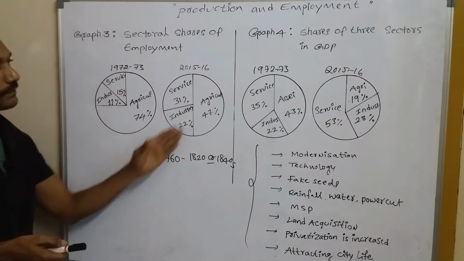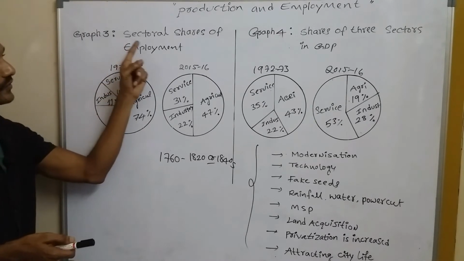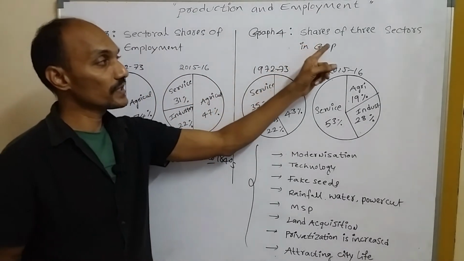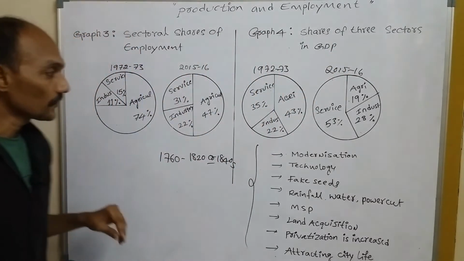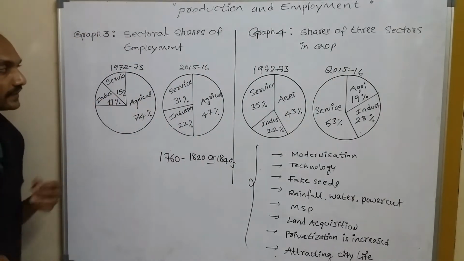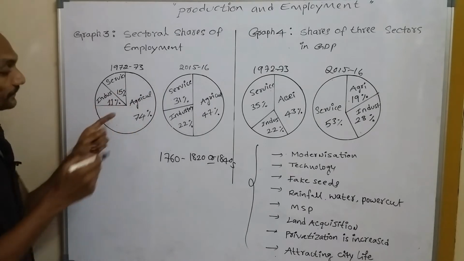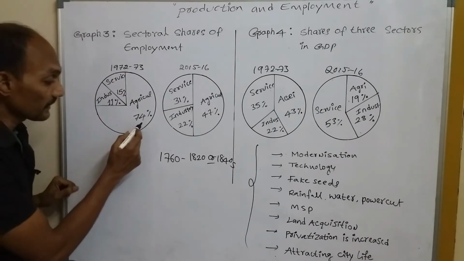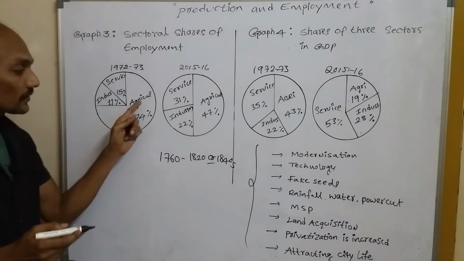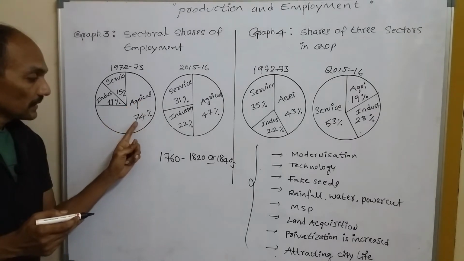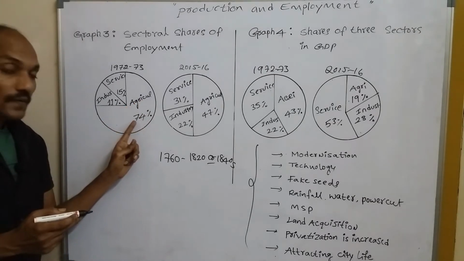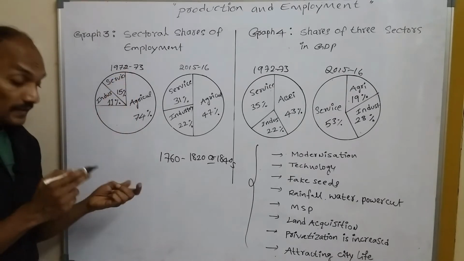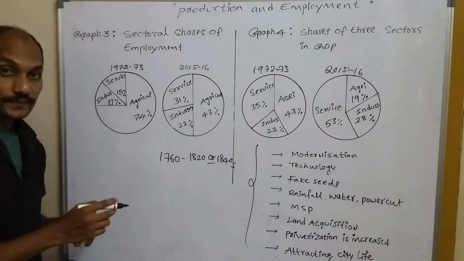So let's see here some example. Here is given a pie chart about sectoral shares of employment, and graph 4 is shares of 3 sectors in GDP. So in India, if you see this pie chart, during the period 1972-73, agriculture was 74% in employment.